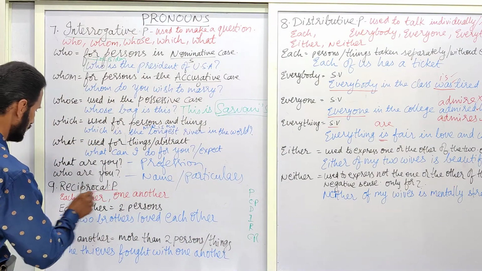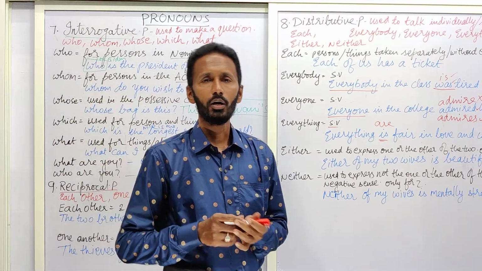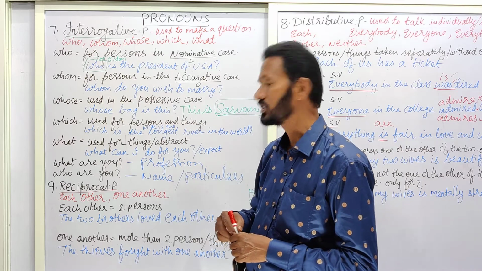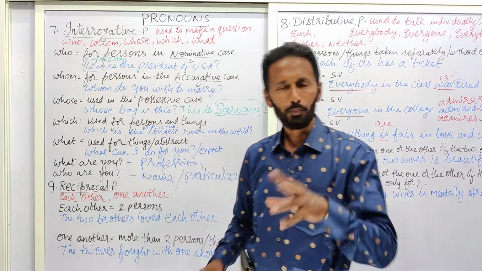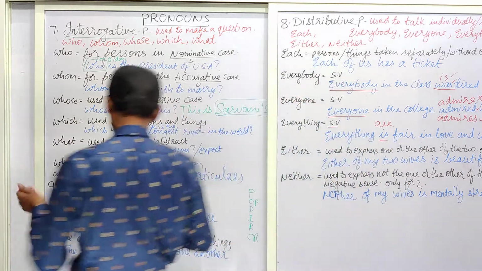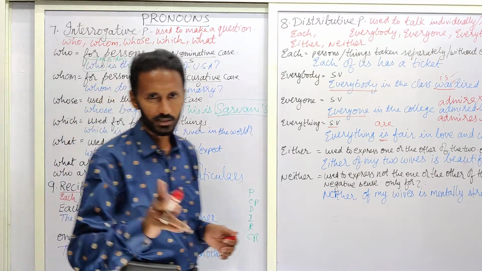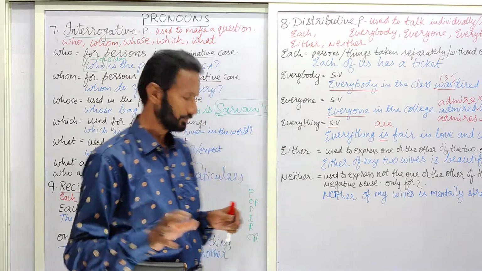Reciprocal pronouns: each other, one another. These are the two reciprocal pronouns which can be used in our day-to-day life. Each other indicates two persons. The two brothers loved each other. Here, two brothers loved each other. Only two persons are there. Each other must be used. There is no confusion at all.